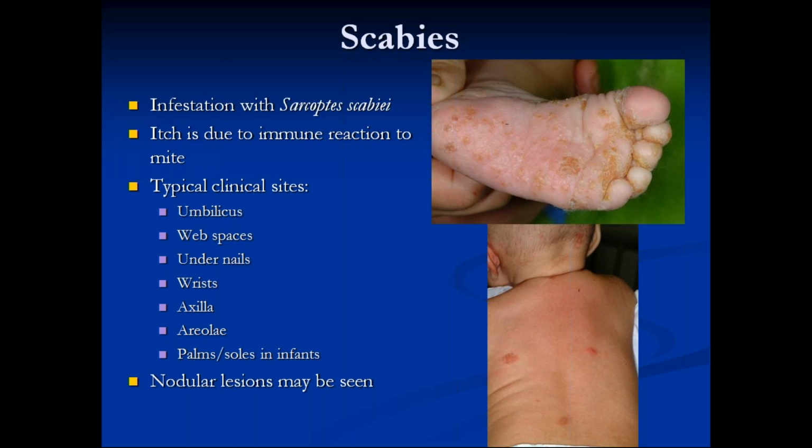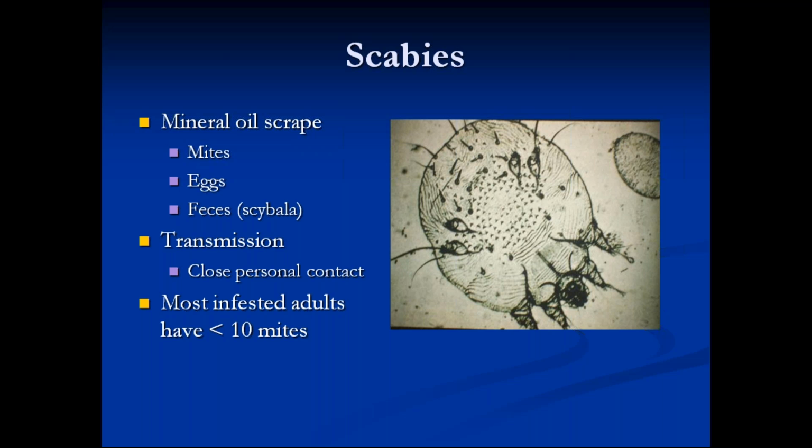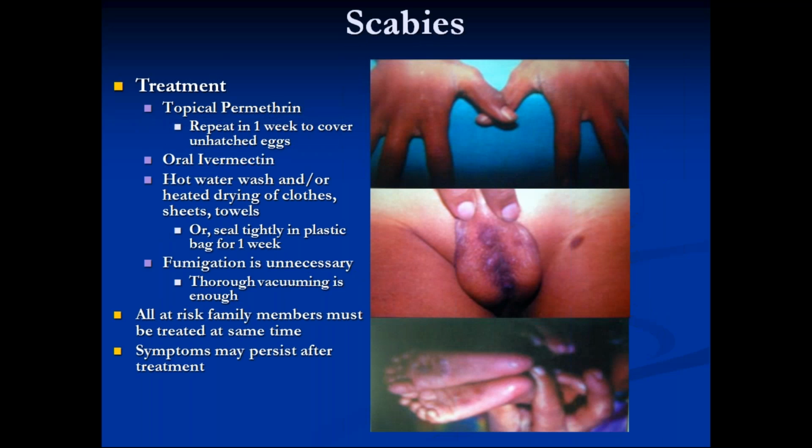And we can actually demonstrate this scabies mite by removing a burrow and placing it on a glass slide after adding KOH. An infected adult will have fewer than 10 mites, but it is a very itchy condition. The pictures show different types of scabies. The upper one is normal scabies where web spaces are involved. Second is nodular scabies, with nodules in the scrotum. Third is scabies in infancy, where palms and soles show vesicles.